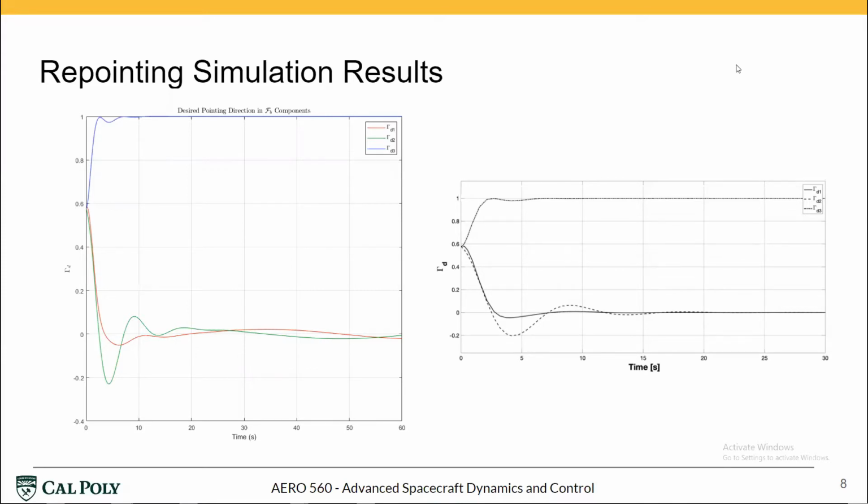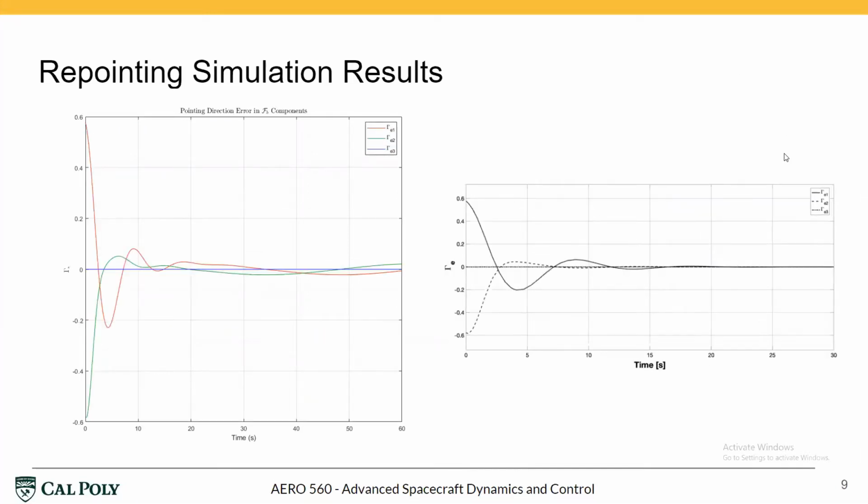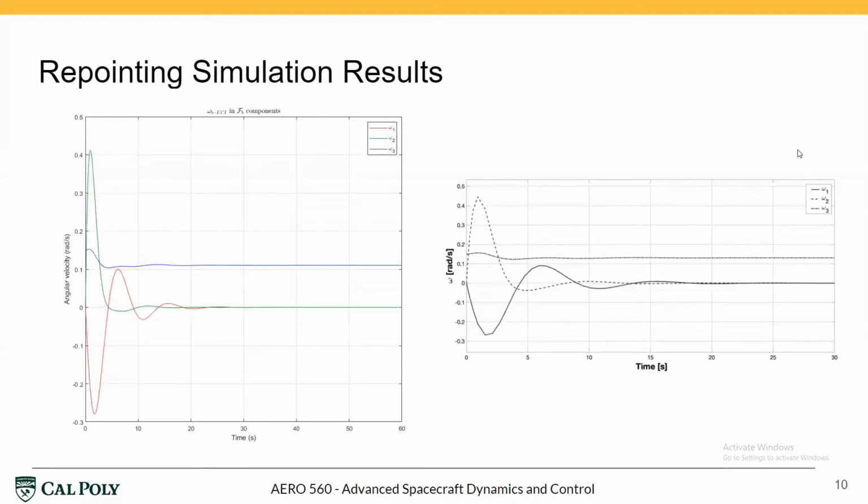Our attitude results follow similar trends to the paper, but a discrepancy occurs after the pointing error reaches 0, causing the attitude error to oscillate around the equilibrium point by about 0.02 in each of the x and y directions. However, the angular velocity is asymptotically stable for omega-1 and omega-2 and stable for omega-3 as expected within the paper.